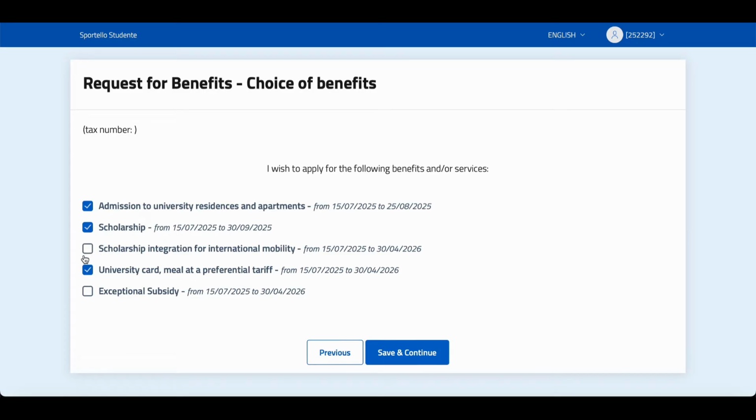The third option is about international mobility. If you are a second year or third year student, and you have planned to move to international mobility, then you need to choose this option also to get some extra benefit. And similarly, if you are interested in exceptional subsidy, then you also need to take this option. But the new students who will have their first year in Italy obviously will not have much time or interest in international mobility, so you can leave it blank. But if you have an exact plan about your mobility in the first year, then you can also choose this option. Then click on save and continue for the next step.